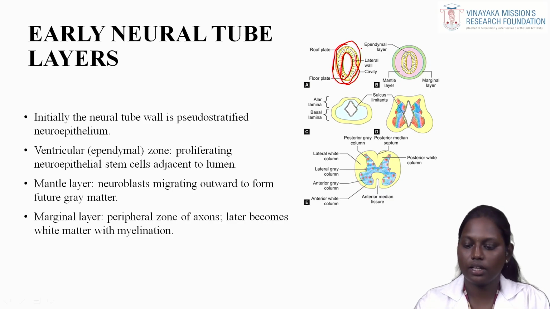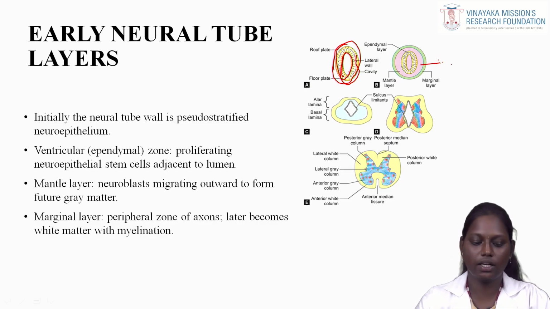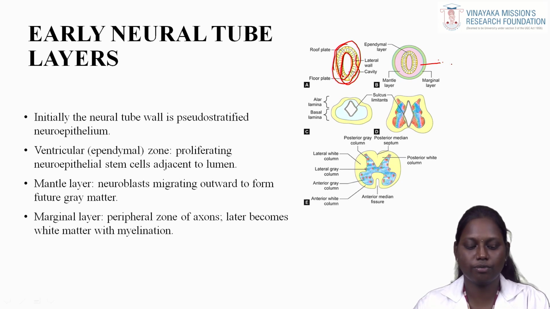Then the next layer after this ependymal layer is the mantle layer. This mantle layer has neuroblasts that migrate to form the grey matter, and the next layer is the marginal layer. This marginal layer is a peripheral zone of axons, which later becomes white matter with myelination.